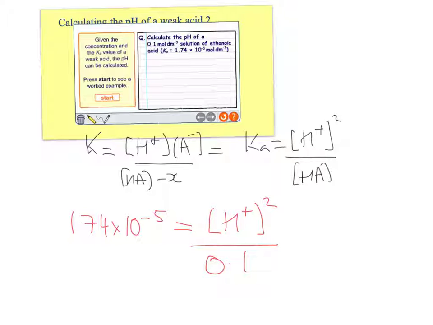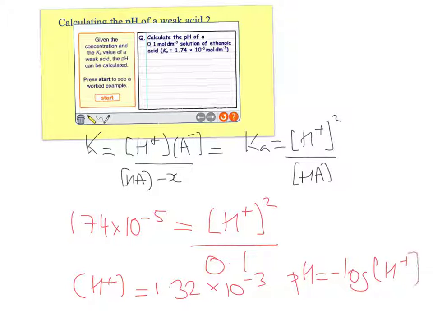So I need to take this 0.1 up here. Then I need to take the square root, and I'm just going to pull up the number because I'm not going to be able to do that one in my head. My H+ concentration from this, I'm reliably informed from my previous work, is 1.32 times 10 to the minus 3. I just need to take the pH, so minus log the H+ concentration. Again, I'm going to look up the answer, and it's 2.88.